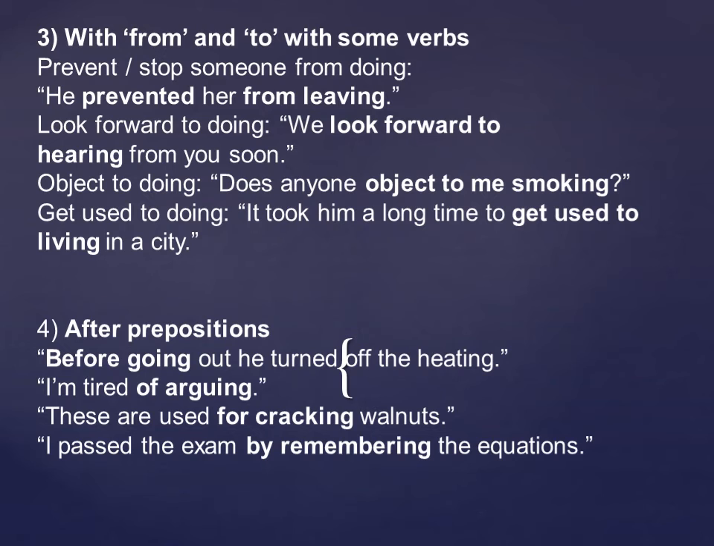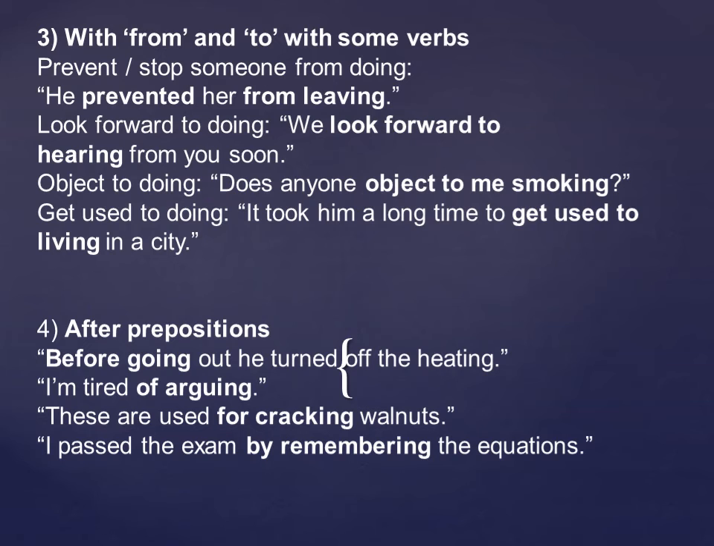So other examples are also there, which you can read. Does anyone object to me smoking? So smoking is the gerund, of course, and to is the preposition used here. Another example given here: it took him a long time to get used to living in a city. So get used to is of course a phrase, you can say a prepositional phrase, and living is the gerund. Then after prepositions, how gerunds are used after the prepositions.